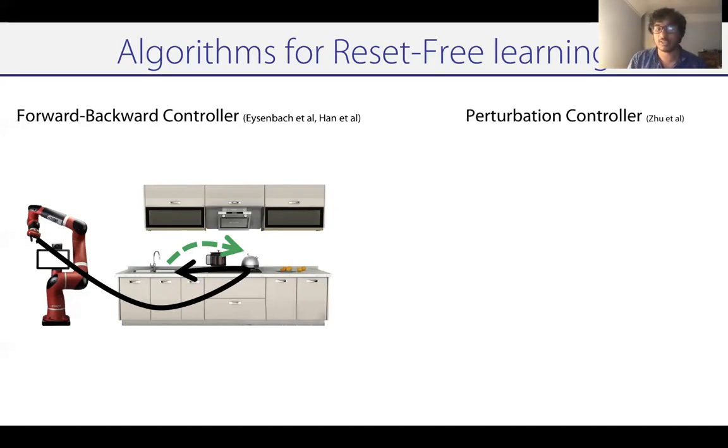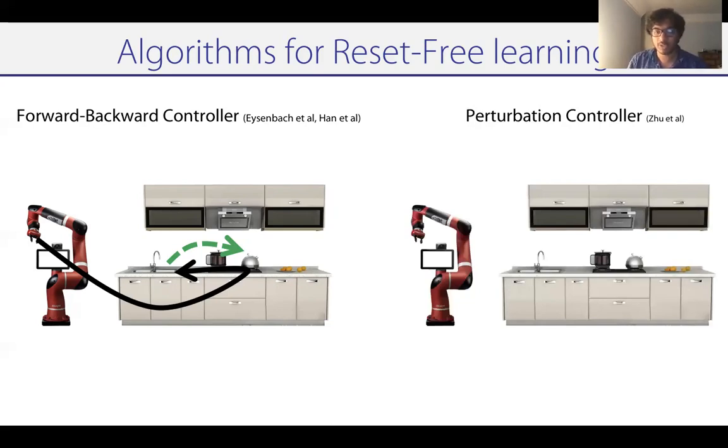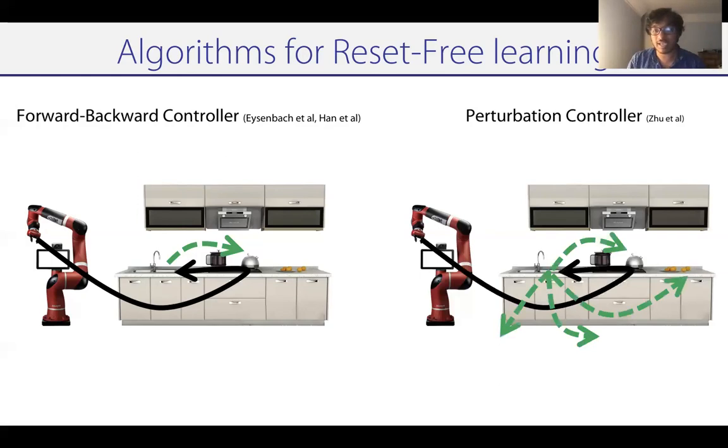The second class of methods, which we're going to call a perturbation controller, is something a little bit different. In the perturbation controller, we're going to try moving the kettle into the sink, but instead of resetting back to the same fixed initial state, we're going to try to perturb the state as widely as possible. So once the kettle is in the sink, it's then going to try to pick up the kettle, put it on the counter, put it in the cabinet, put it on the floor, and so on. Therefore, it perturbs the state as much as possible. These algorithms have been successful in some settings, but they might not be successful in our complex dexterous manipulation settings. Why is that?